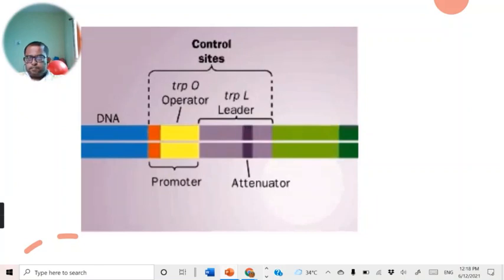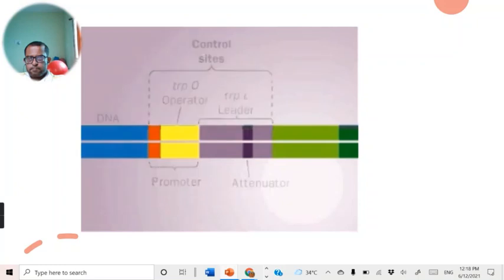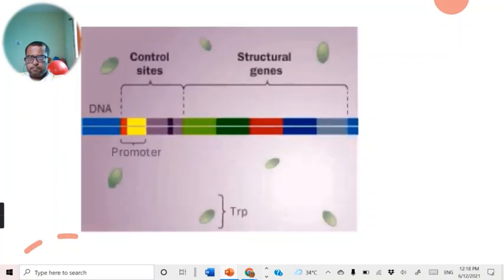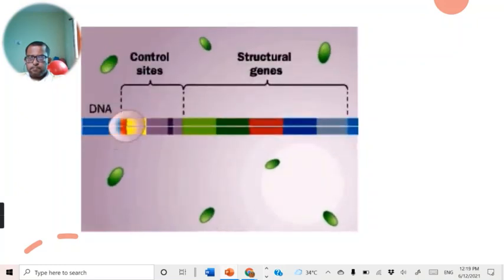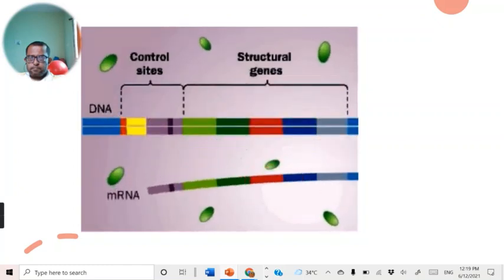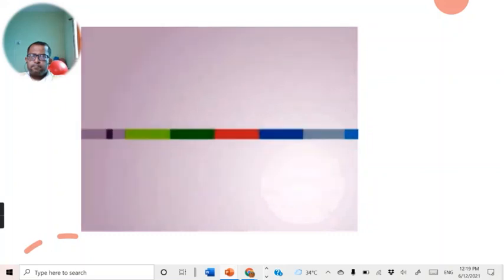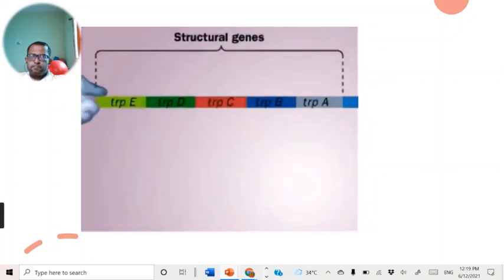Now let's look at the control sequences for the TRP operon. They include a promoter, the binding site for RNA polymerase, an operator, which overlaps the promoter, and a leader gene, TRP-L, which has an attenuator sequence which we'll also look at soon. When the bacterial cell's tryptophan levels are low, RNA polymerase can bind the promoter and transcribe the structural genes. Each gene encodes a protein chain for an enzyme in the TRP synthesis pathway.